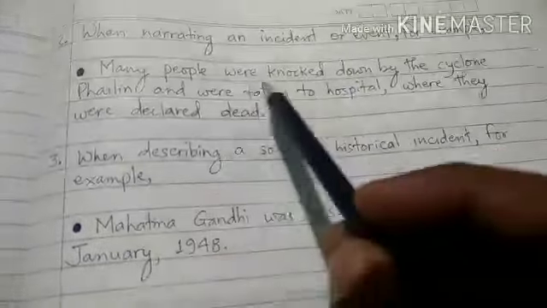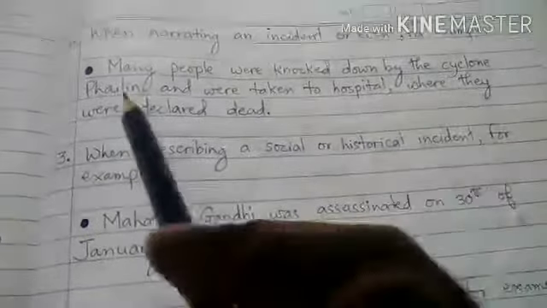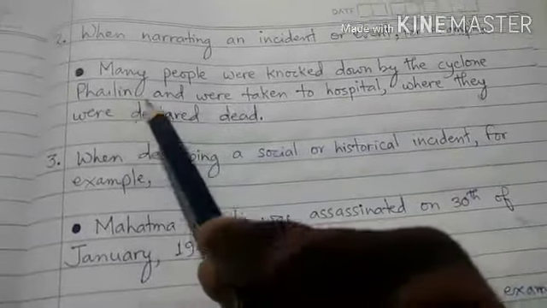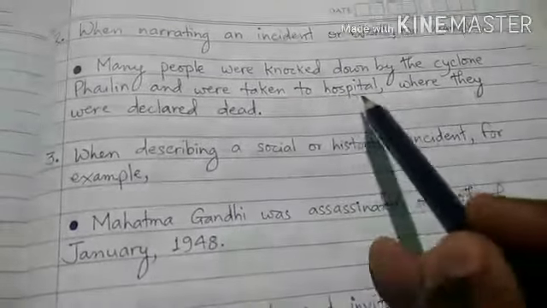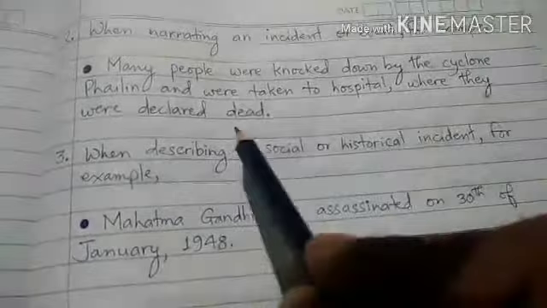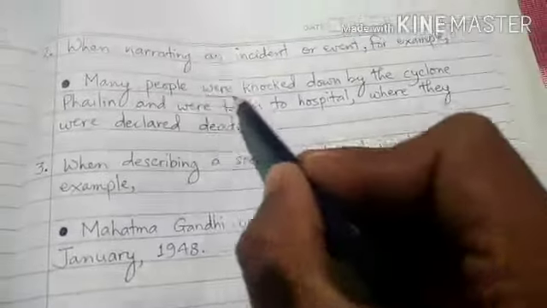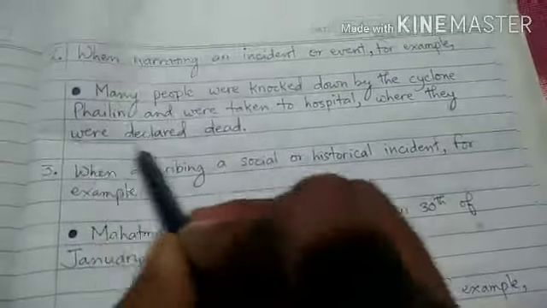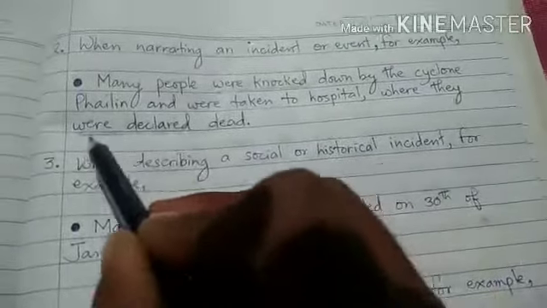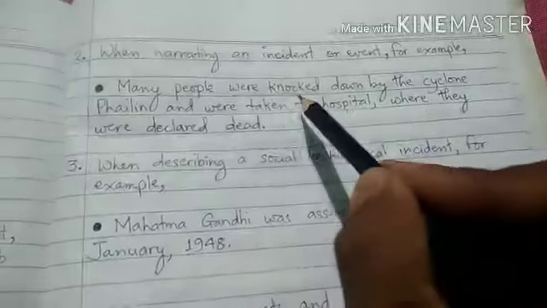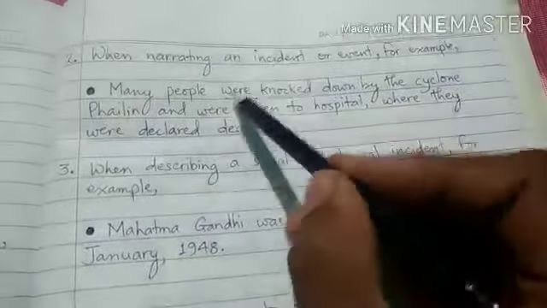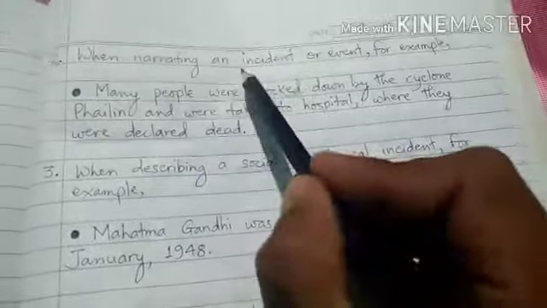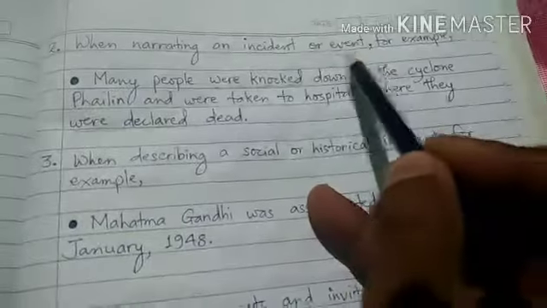Like, many people were knocked down by the cyclone Phailin and were taken to hospital where they were declared dead. So here, were knocked, were taken and were declared. These forms of verbs are in passive voice, and these forms of verbs are narrating an incident or an event.